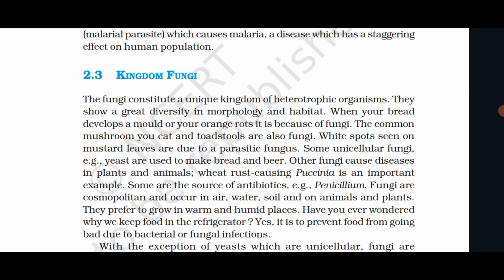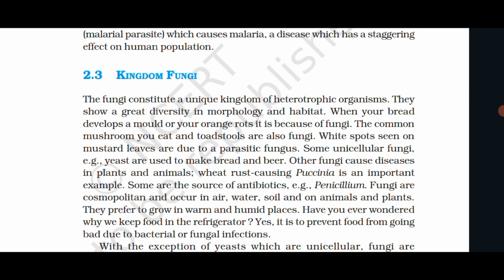Wheat rust causing Puccinia is an important example. Some are the source of antibiotics, e.g. Penicillium. Fungi are cosmopolitan and occur in air, water, soil, and on animals and plants. They prefer to grow in warm and humid places.